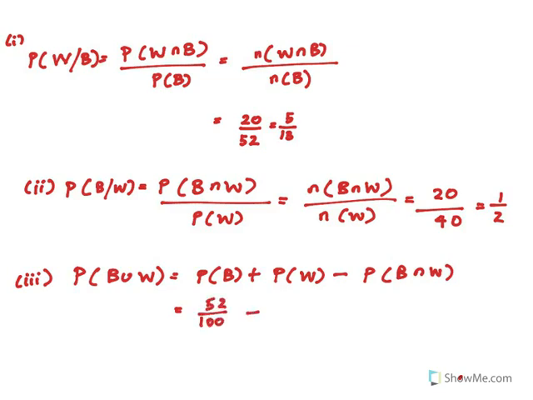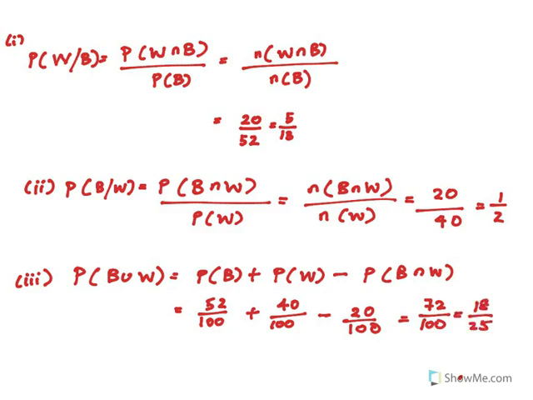For women we have 40. And bio intersect women is 20 over 100. The final outcome should give you 72 over 100, which is the same as 18 over 25.